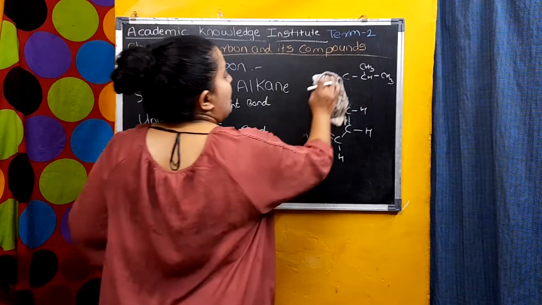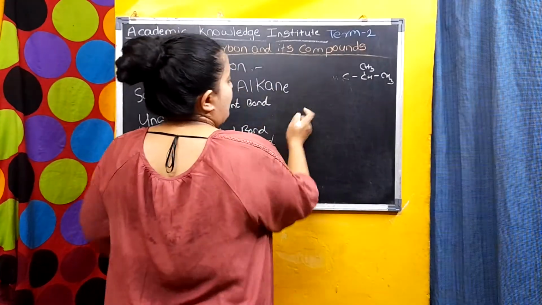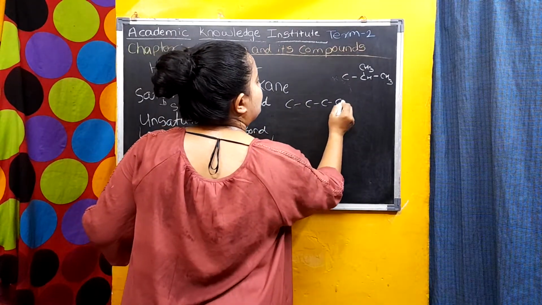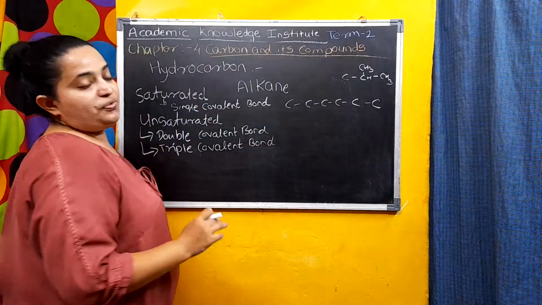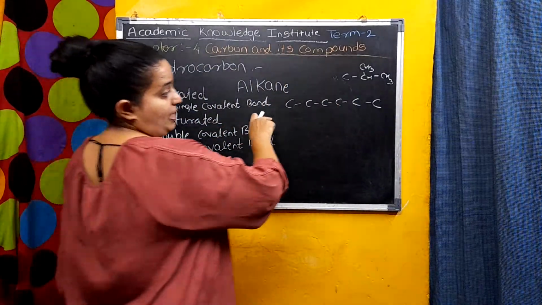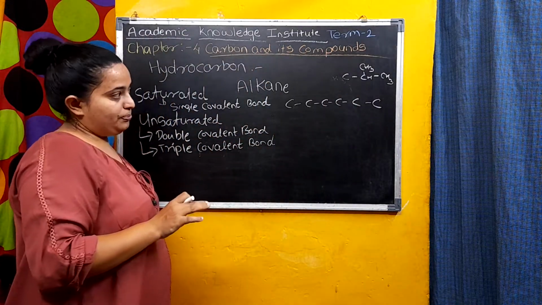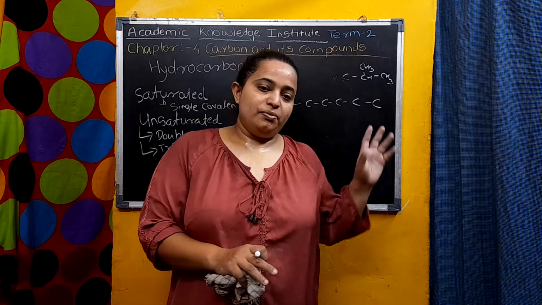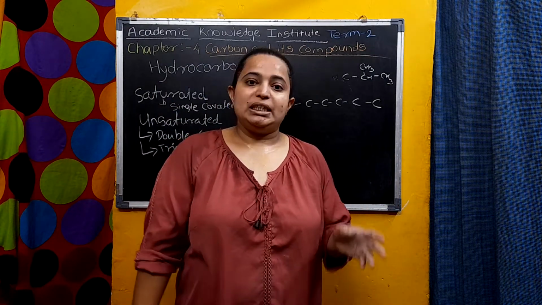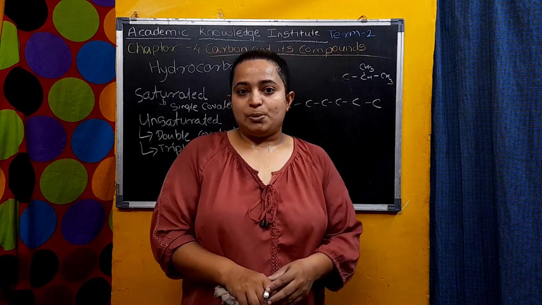Even we can write this hexane in a straight form also. Like what can we do? 1, 2, 3, 4, 5, 6. This way also we can write hexane. But this will be the straight chain. Understood? Okay. So I hope you understood whatever we have taught in this video. If you have any doubt, then please ask me.